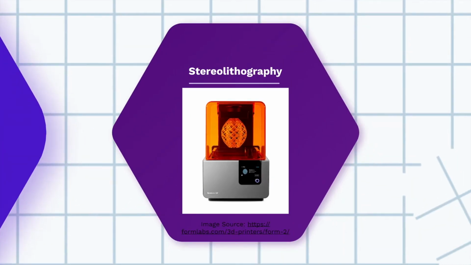Stereolithography is one of the earliest forms of 3D printing. It was developed by Charles W. Hull in 1988. With SLA, the printer uses a tank full of liquid resin. A laser fires into the resin to harden the plastic layer by layer.